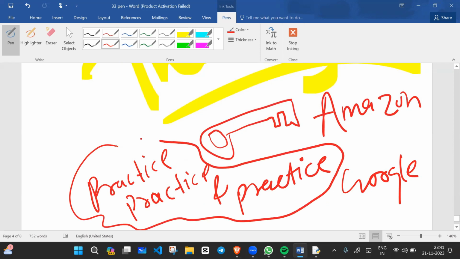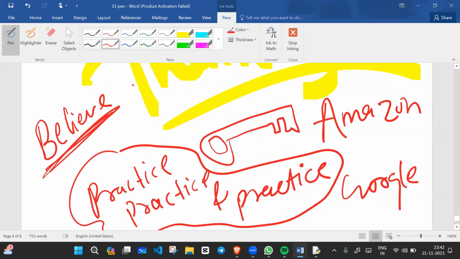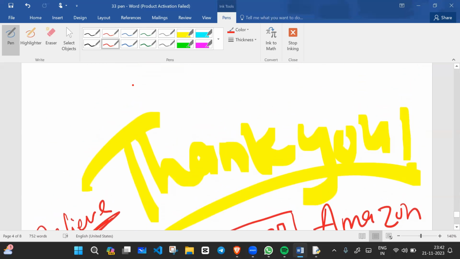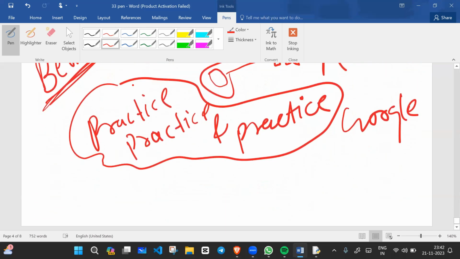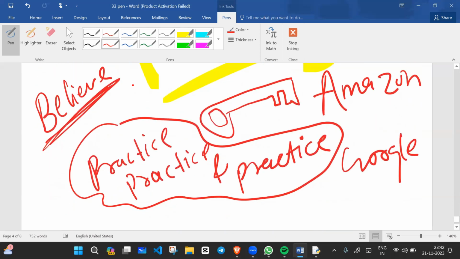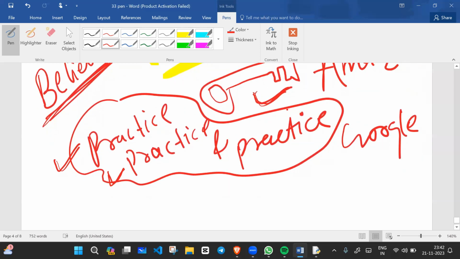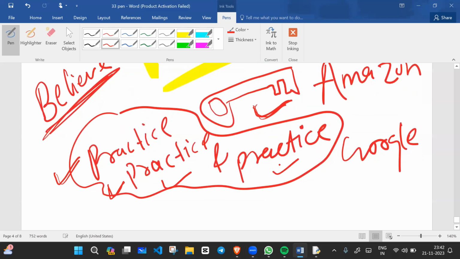Believe in yourself. If you believe in yourself, then you can get everything in time. Don't be distracted, don't be depressed, don't feel anxiety about anything. If you feel your future is not clear, and you are not getting a clear idea of what you will do in the future, just practice, and with the help of practice, you will get this key one day, the key of success. Then you can crack any interview, or if you want to run your own startup, you can do that too. But do not forget this: practice is really important in any field.